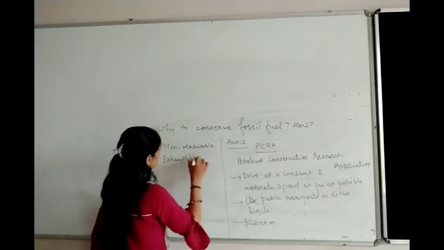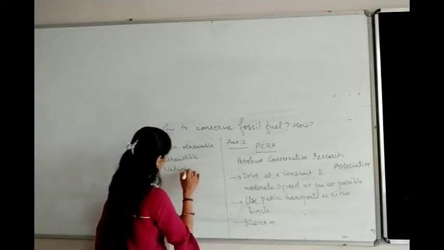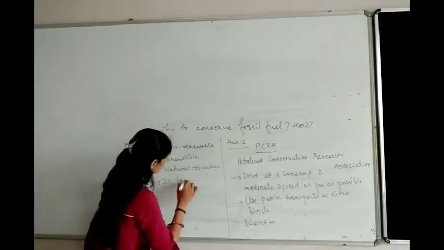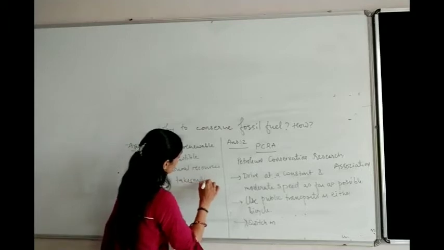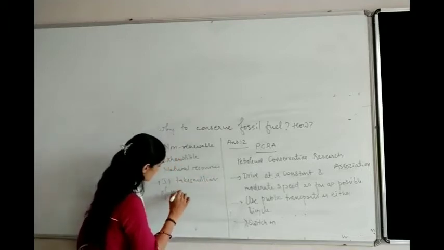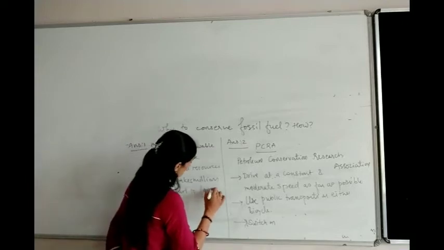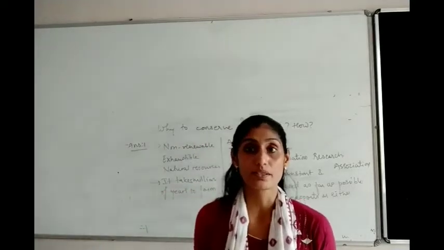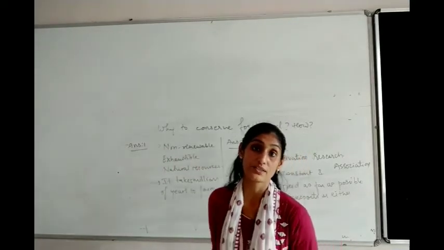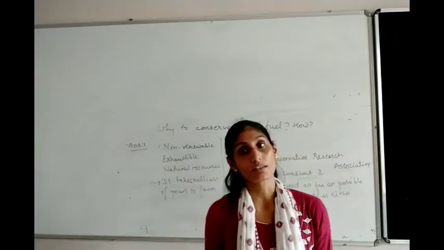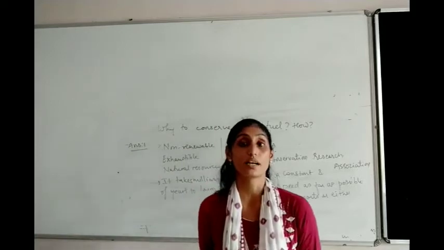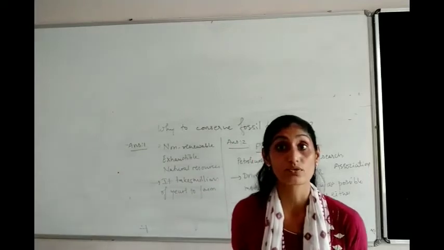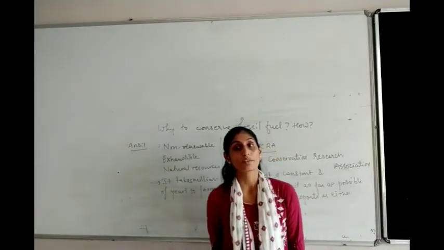Exhaustible natural resources. It takes millions of years to form. So whenever we are using these fossil fuels unnecessarily, they are going to finish within a short period of time. और अगर ख़त्म हो रहा है तो फिर उससे बढ़ने के लिए बहुत ज़्यादा टाइम लगता है. It is not going to take 1 day or 2 days or 20 days, 30 days or 30 years, 40 years. It will take millions of years to form, जिसकी वजह से they are very limited.